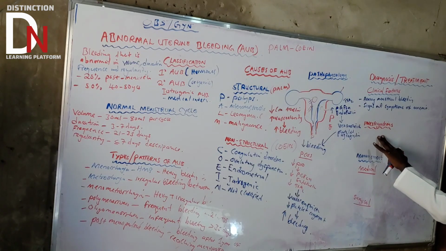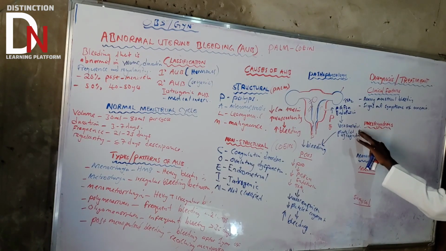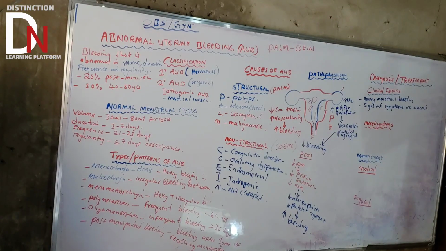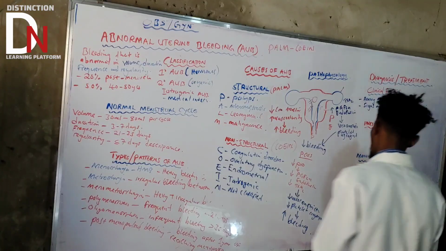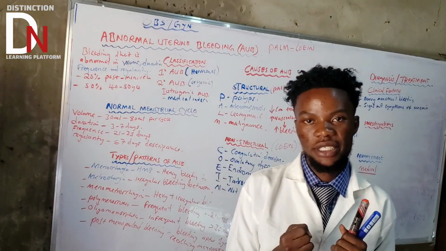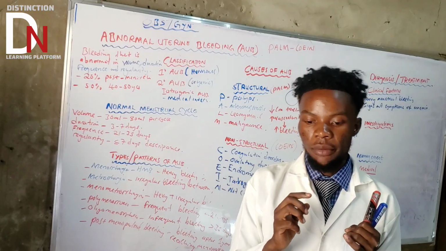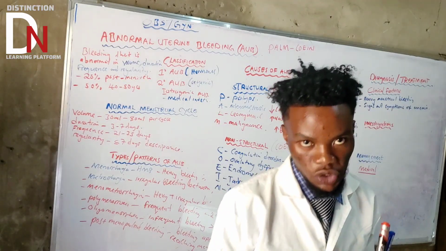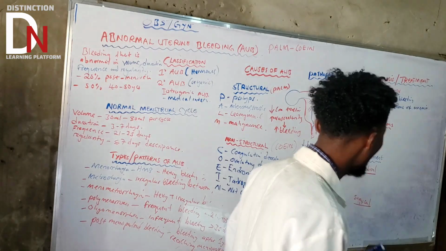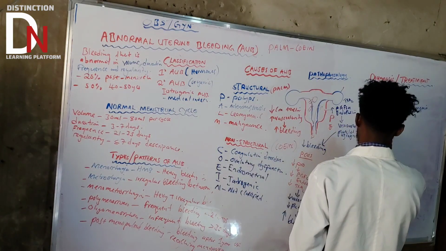After you do all those things, what is the other thing that you need to do? You need to do investigation, okay? So investigation also will depend on the cause that you are suspecting someone is having, due to the history that you took and also the exam that you did. So what's the first thing? Remember that the first and important investigation that you can do, because some people with AUB can bleed due to pregnancy, so exclude pregnancy. Okay, so what do you do? You do a pregnancy test.